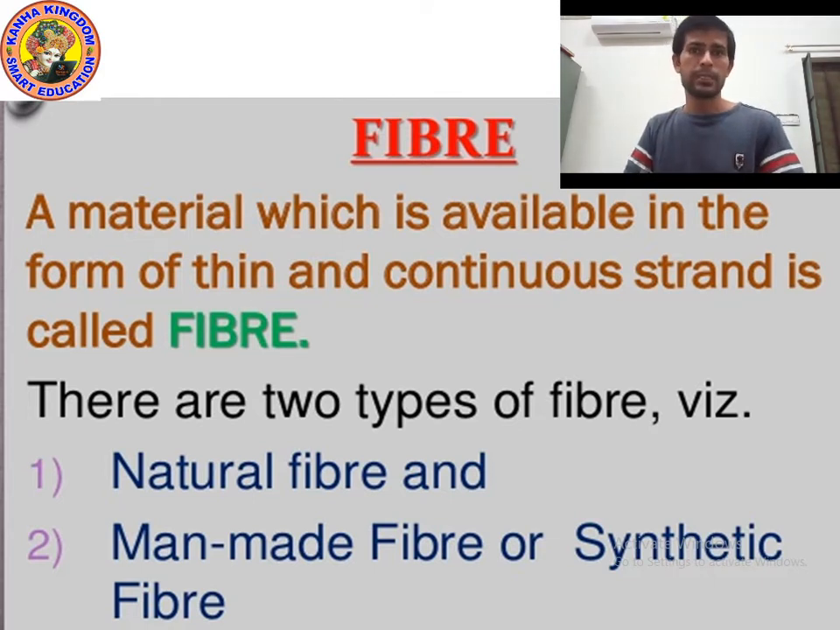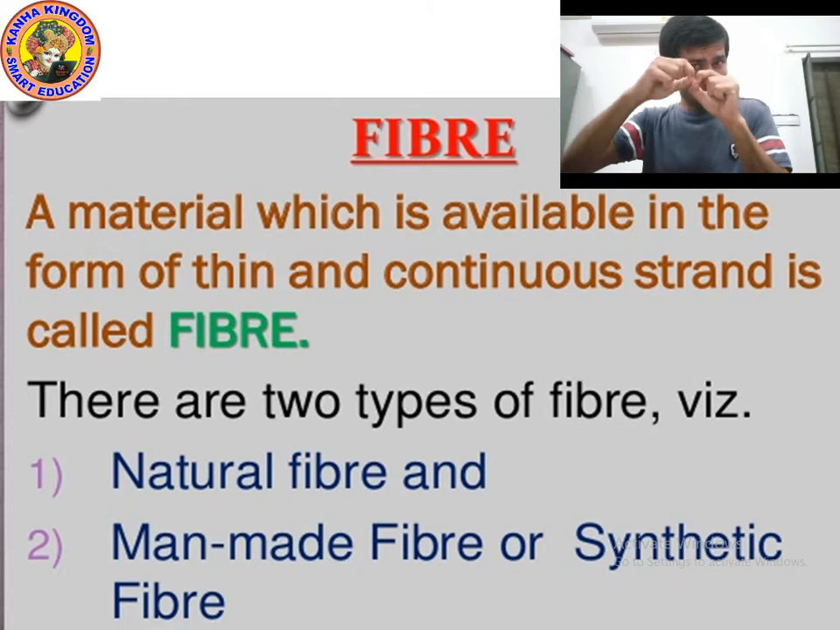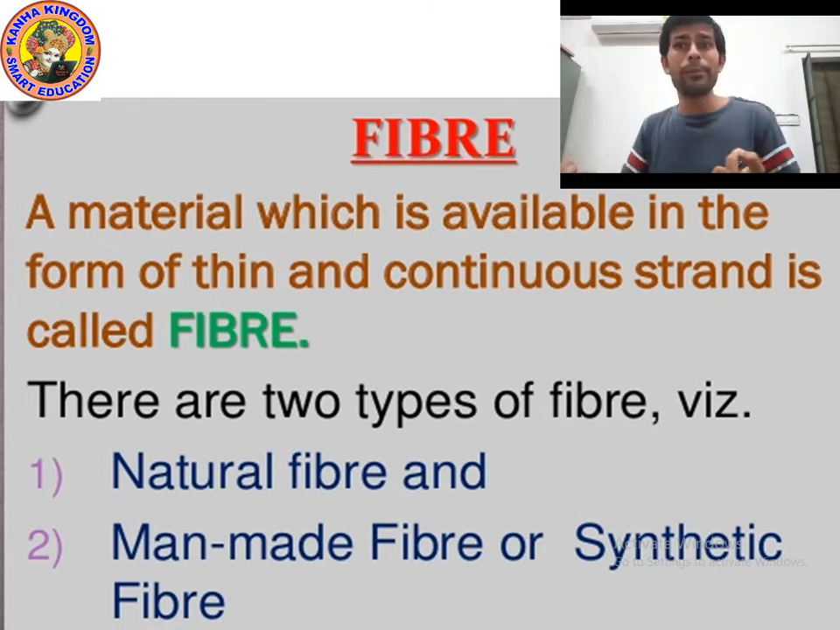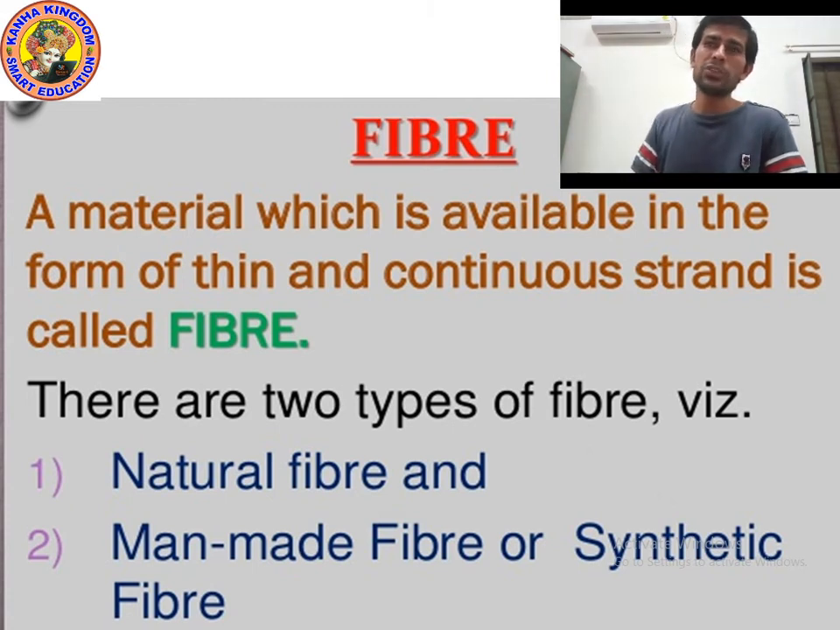First of all, step number one, take a sock. Step number two, pull out the thread. Then from that single thread, try to separate one more thread. That thread is known as a strand, and that is known as fiber. We call that one fiber.